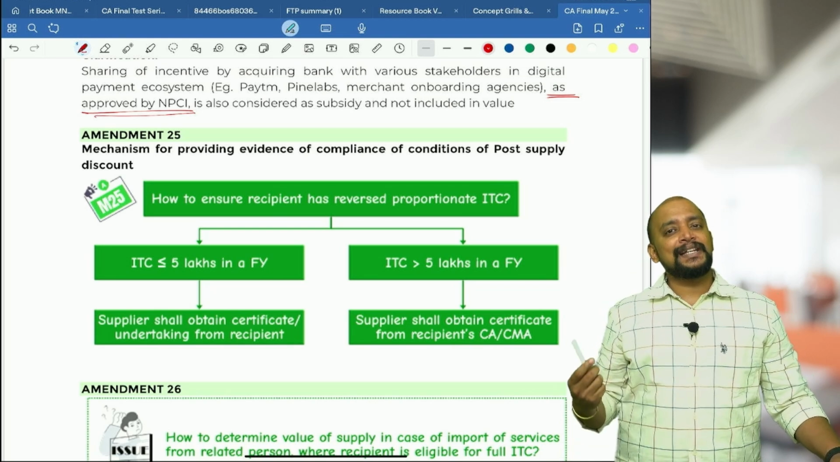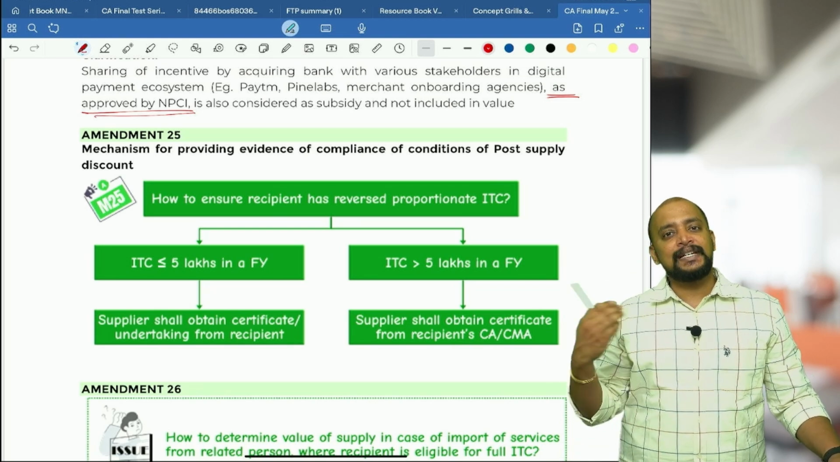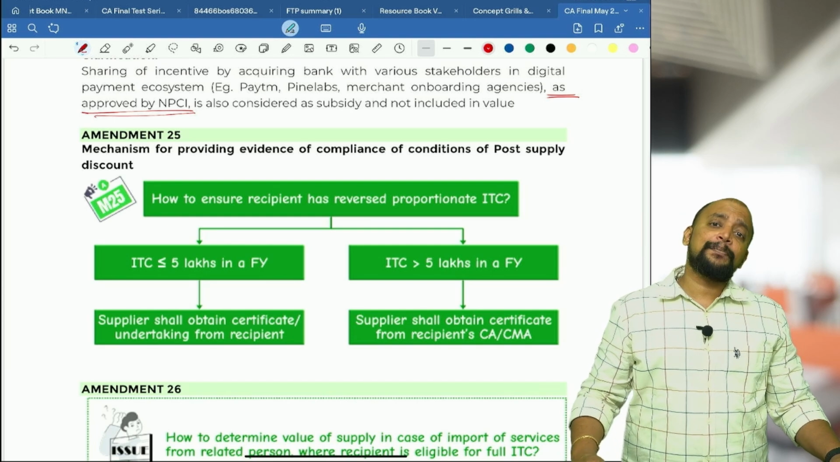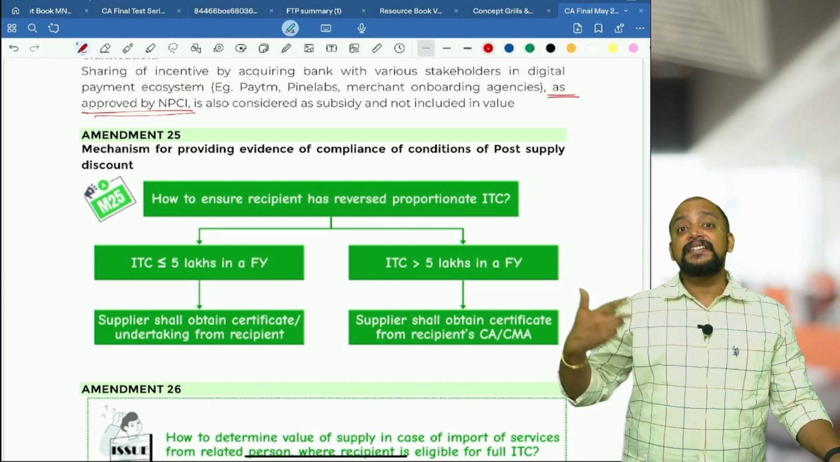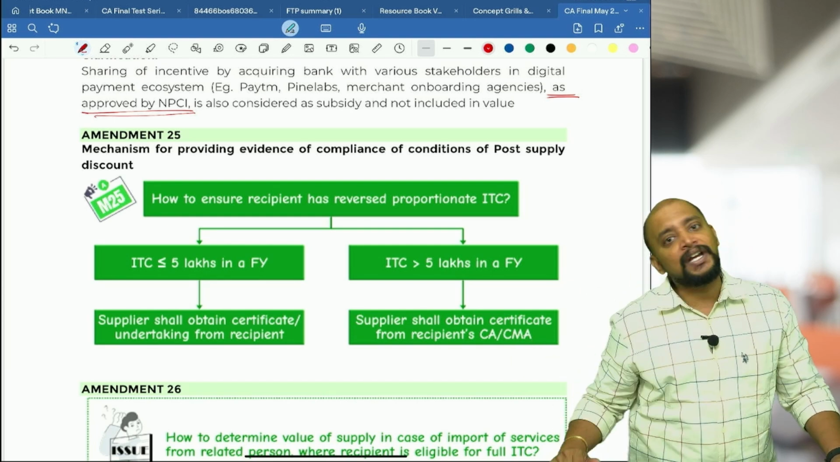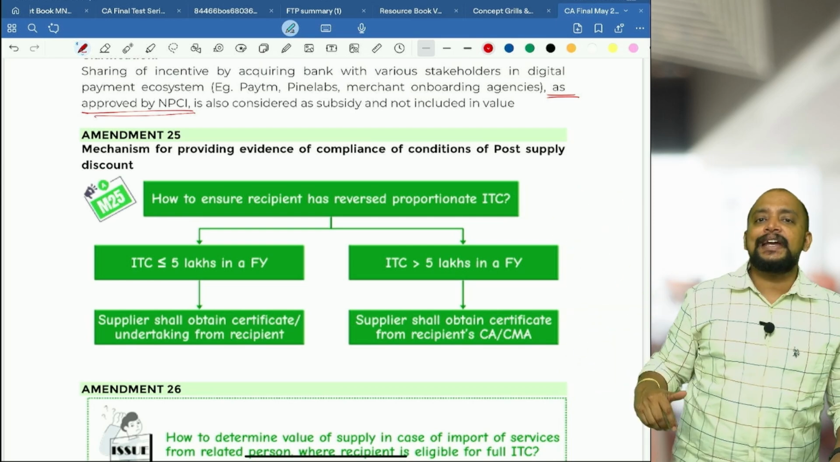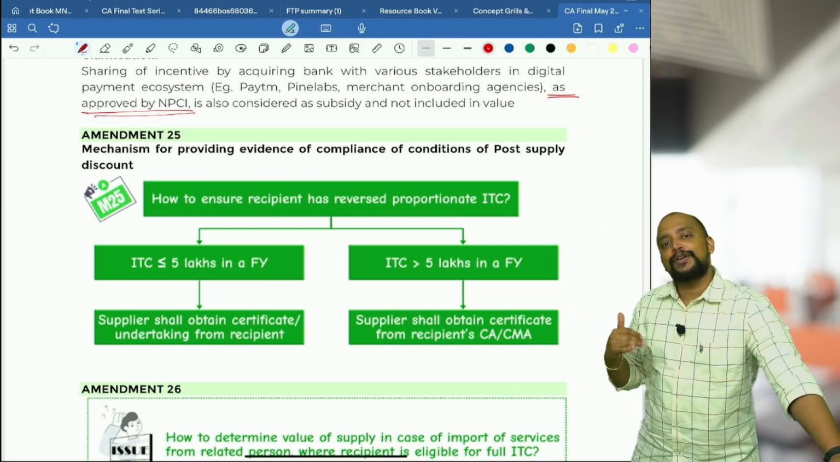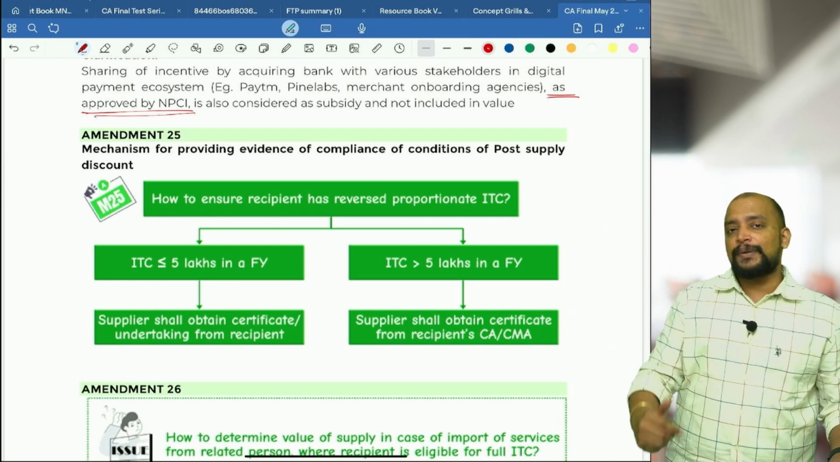So whether the terms are agreed before, at the time of supply, is clearly evident, but how will the supplier know whether the recipient will reverse the ITC or not, because that is also one of the conditions? Only when the recipient reverses the ITC is the post supply discount allowed as deduction to the supplier. But how will the supplier know?